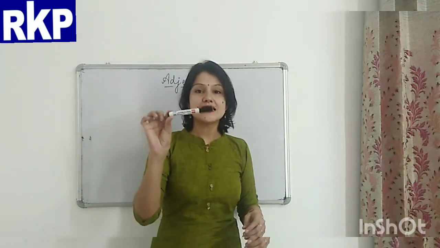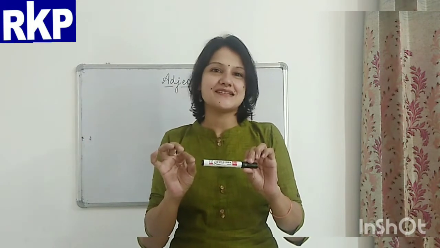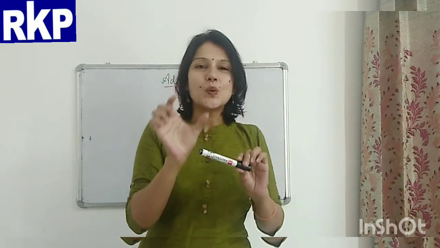We use a lot of words to talk about different things, to describe different things. Like I can say, this is a black marker. Black marker. Now, can you guess which word is telling us more about the marker? Yes, what kind of marker is this? It's black. Black in color, or black ink is there in it. So that word is giving us more information about the marker.